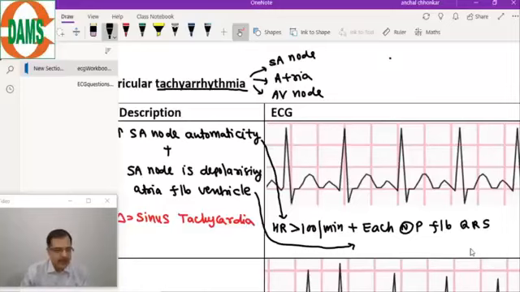This is the only diagnosis you need to know for sinus tachycardia. Only 2 points: heart rate more than 100, and each normal P wave followed by QRS complex. We are just translating the statements into the ECG.